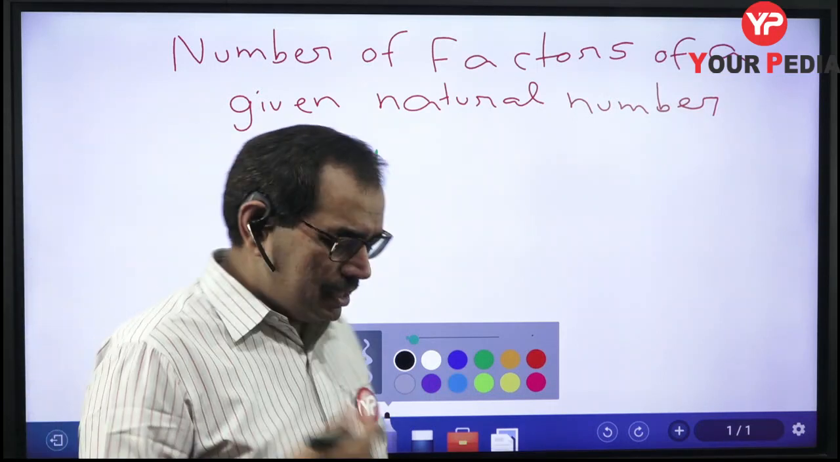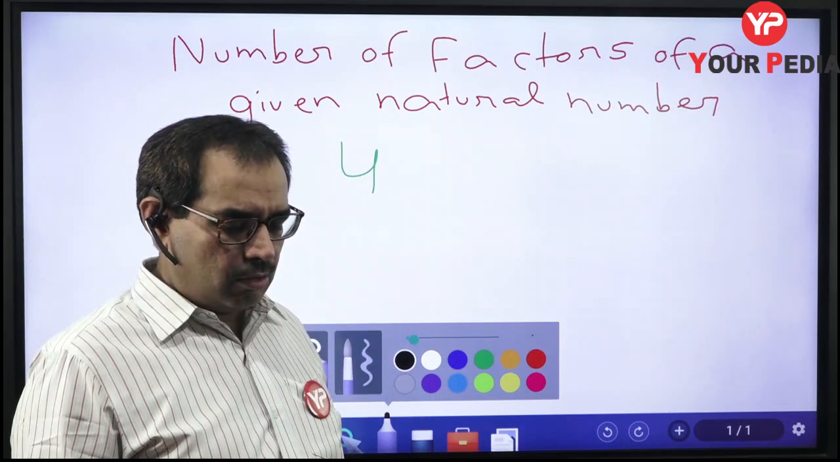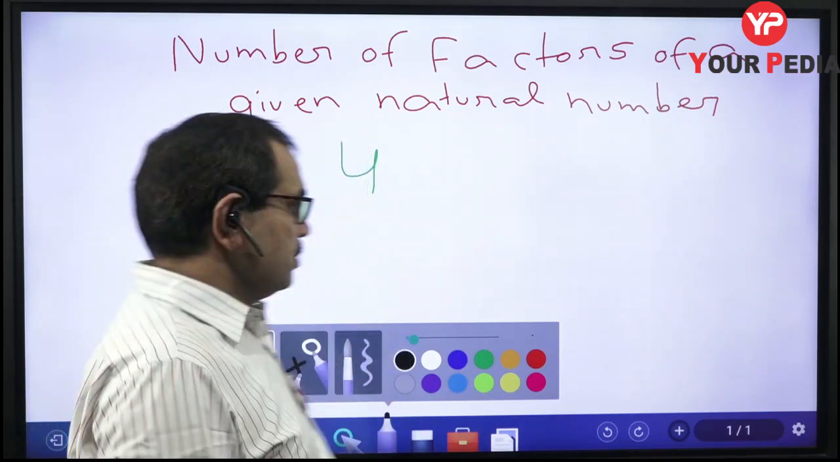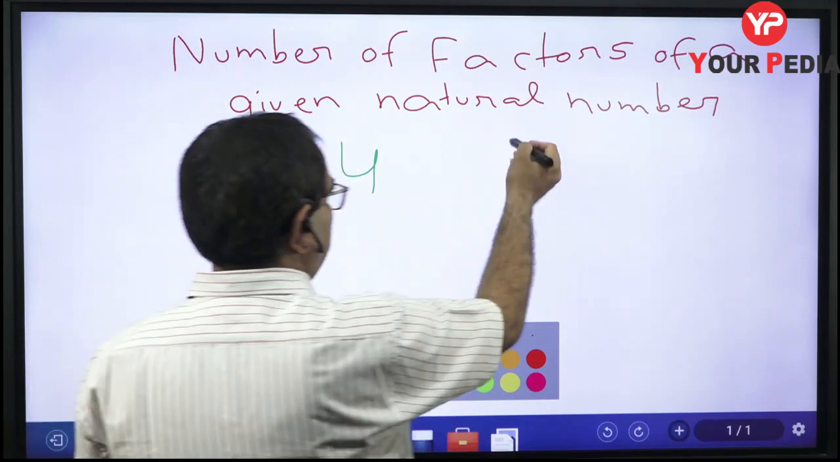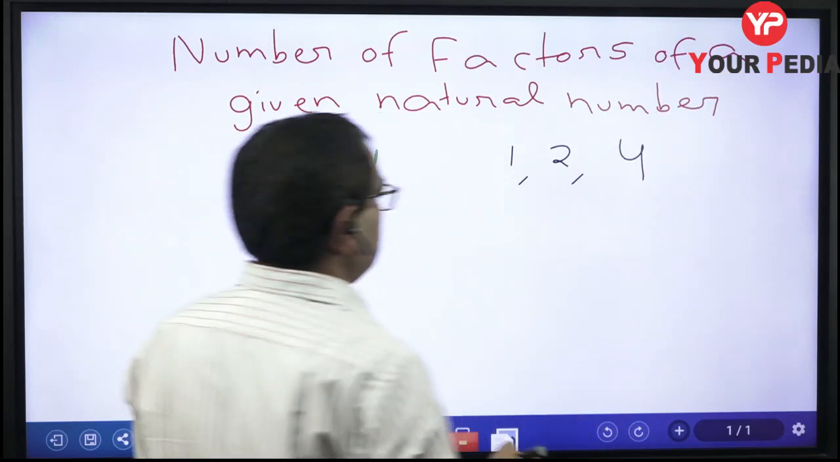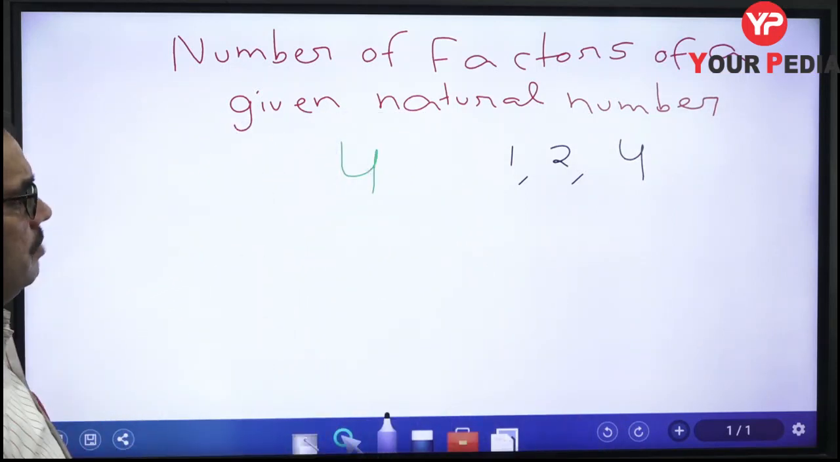So 3 is not a factor and 4 itself is a factor. Every number is a factor of itself. 1 is a factor of every number. These are two additional properties which you have to remember. So here the factors are 1, then 2, then 4. These are three different factors of this number.